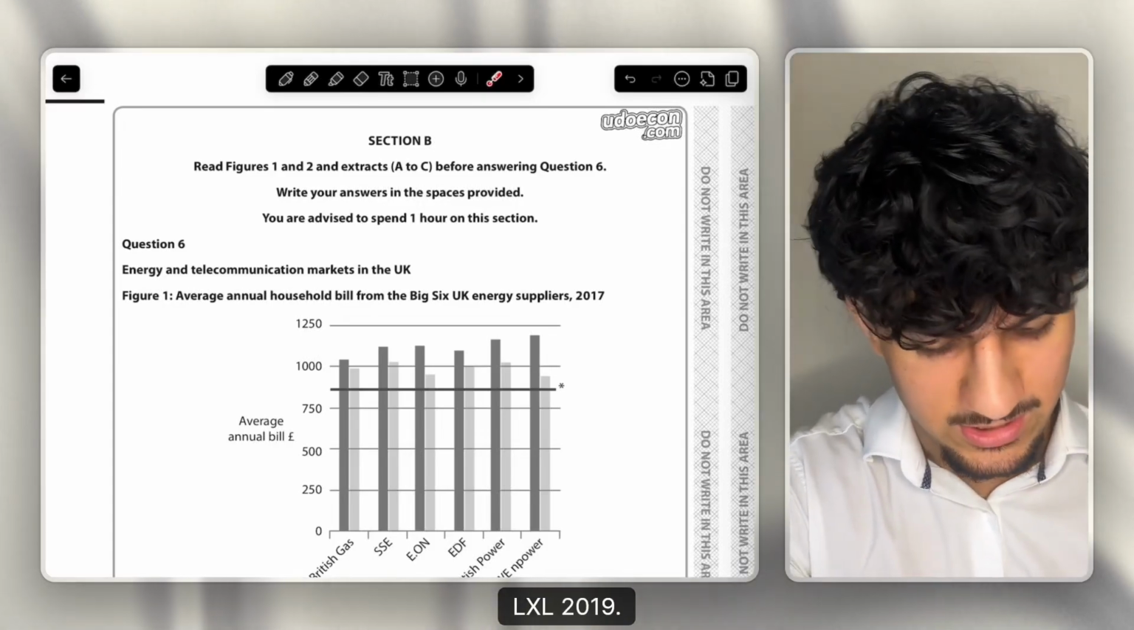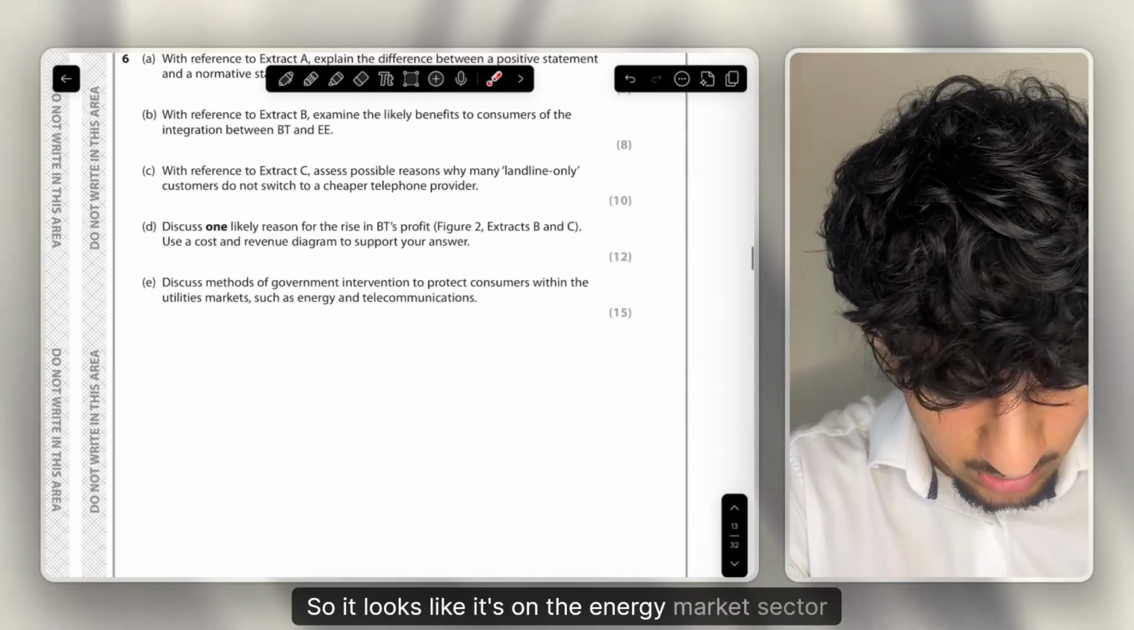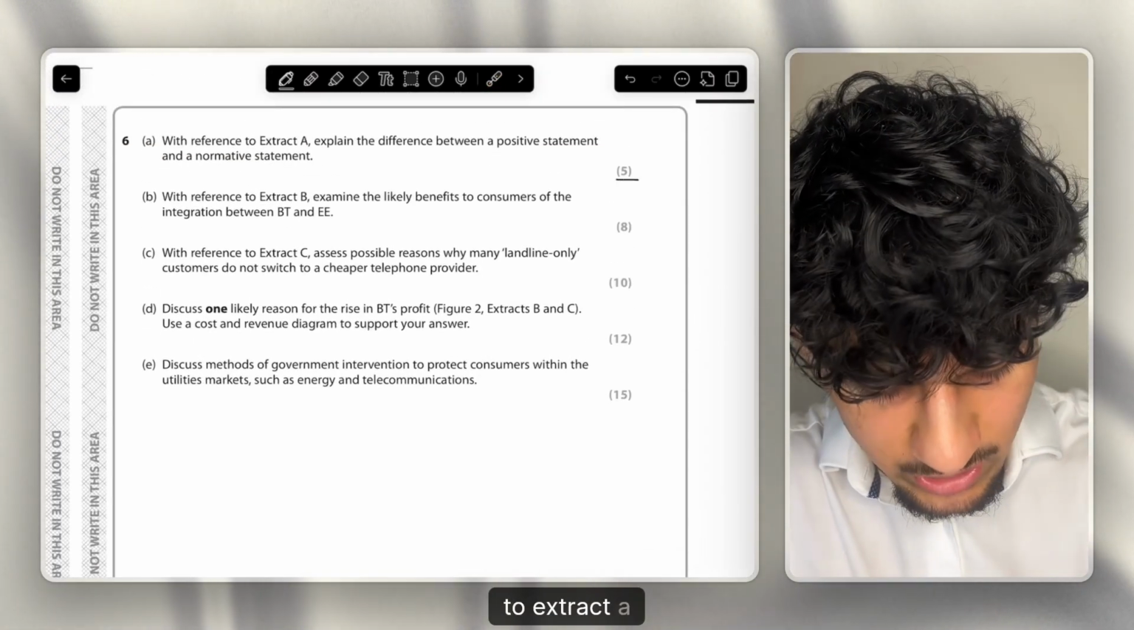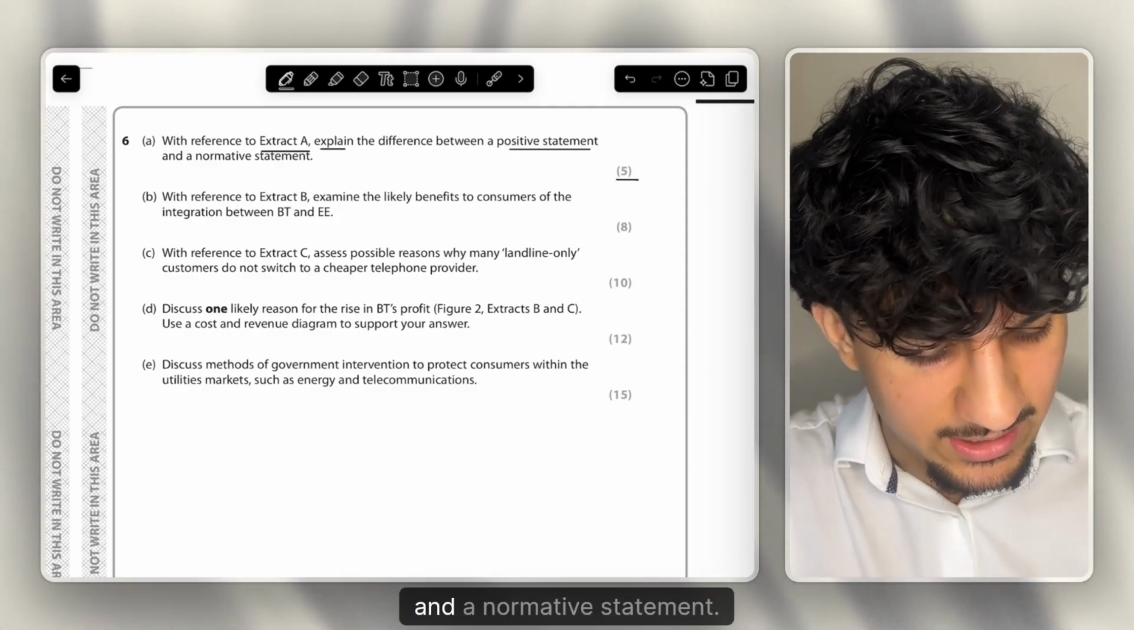Section B, Edexcel 2019. Let's get right on with it and started with this question. So it looks like it's on the energy market sector. But yeah, 6A, 5-mark question. With reference to Extract A, explain the difference between a positive and a normative statement.